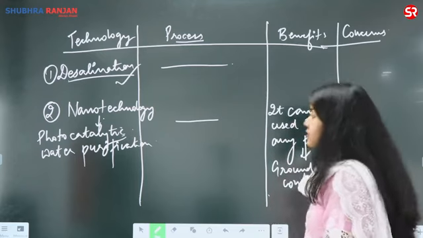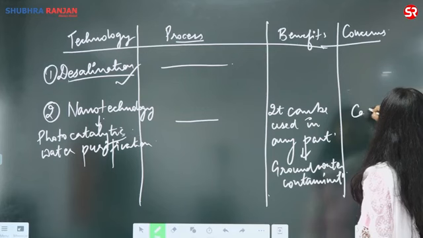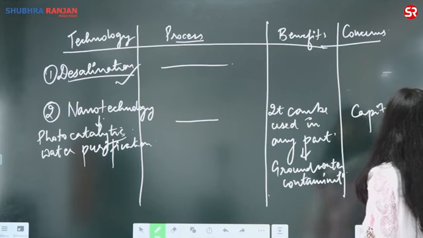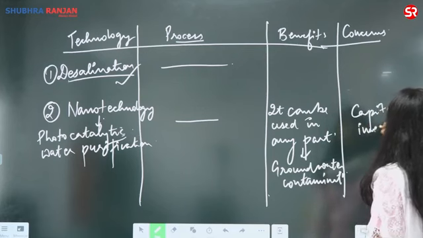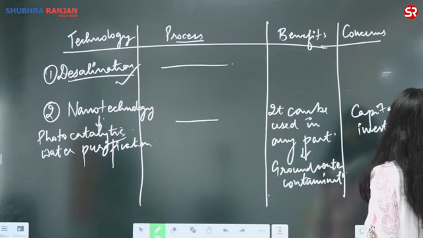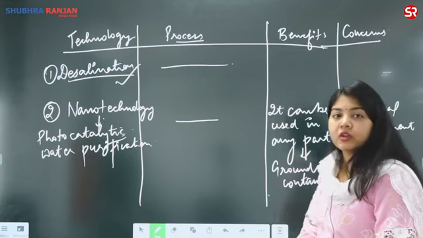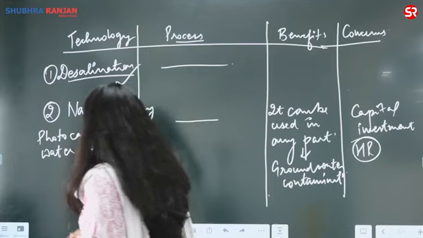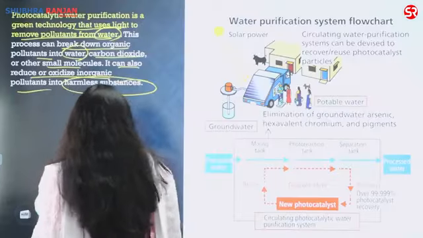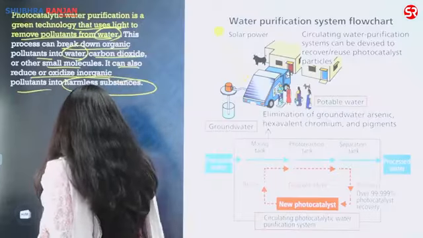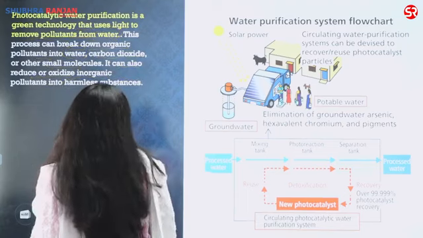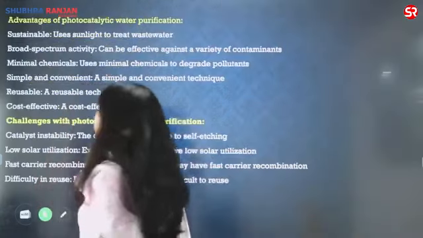What are the concerns around it? The concerns again are the capital investment, the human resource training, development of the human resource around it, and the handling of the waste. Another concern can be handling of the waste.